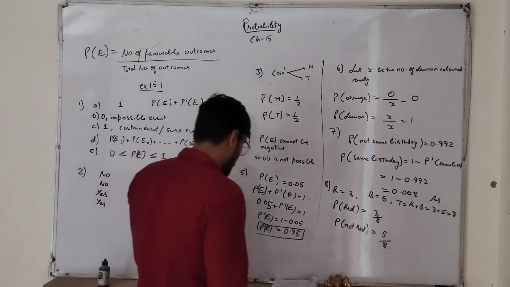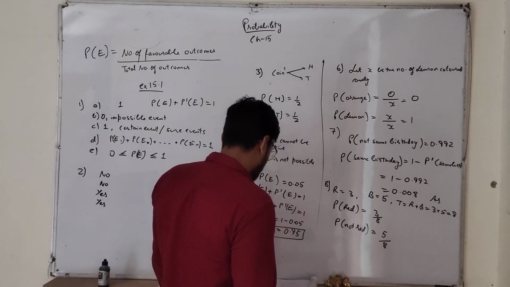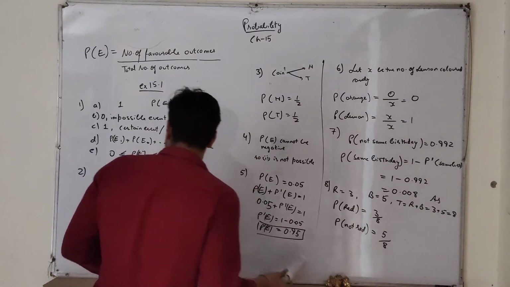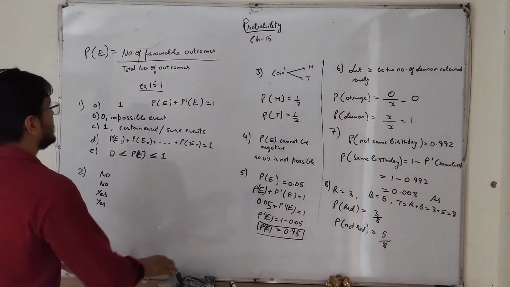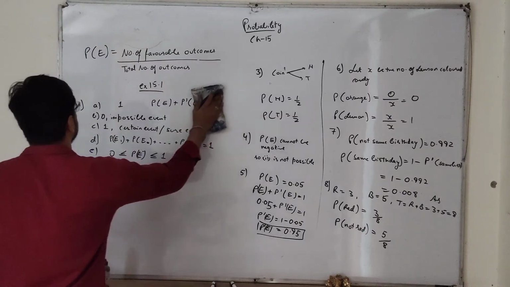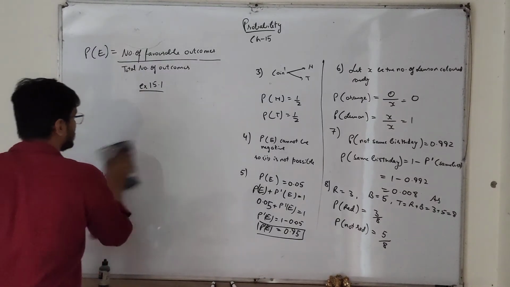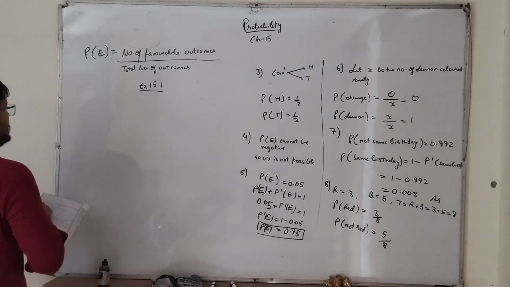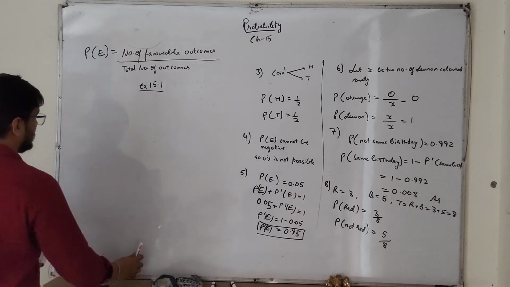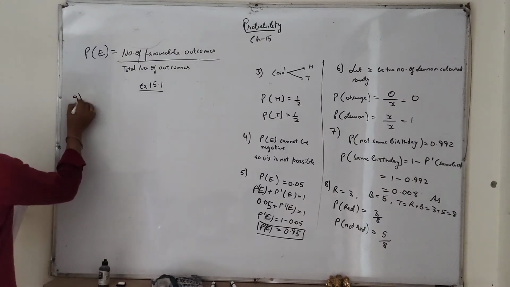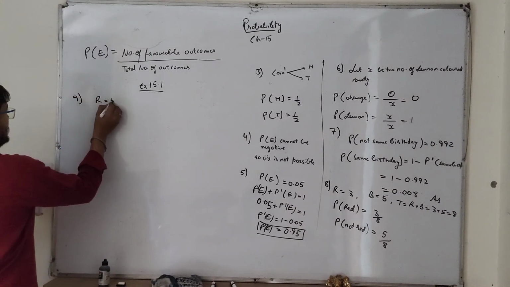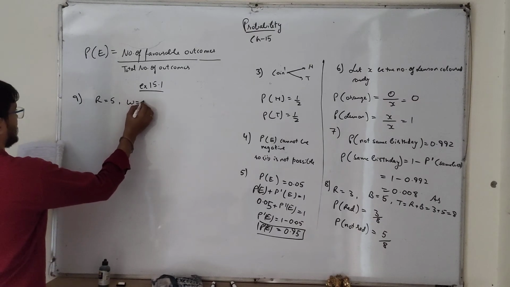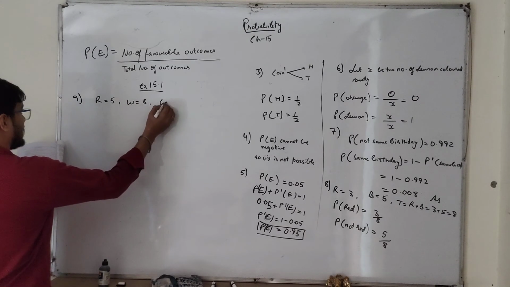Next, question number 9. A bag contains 5 red marbles, 8 white marbles, and 4 green marbles.